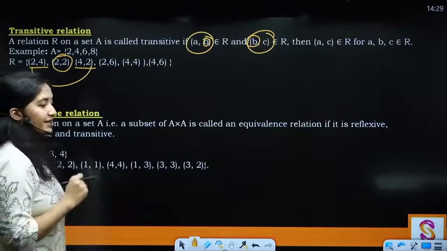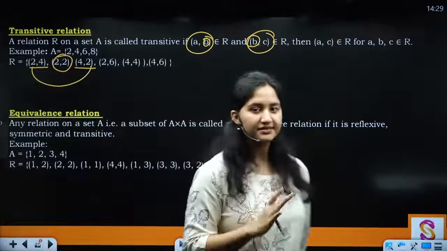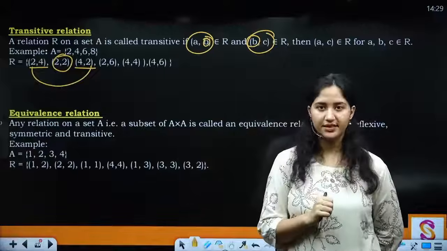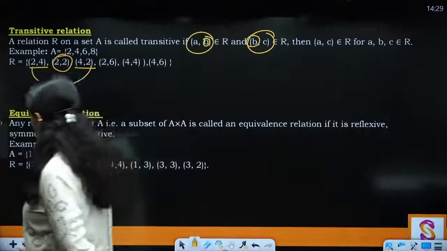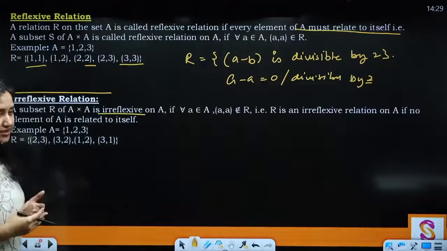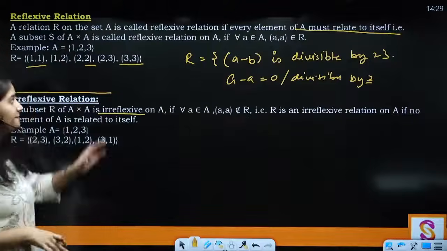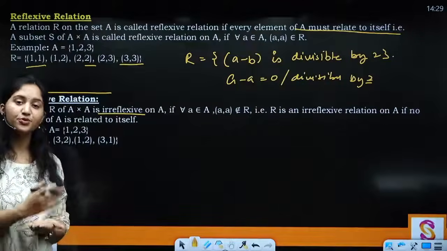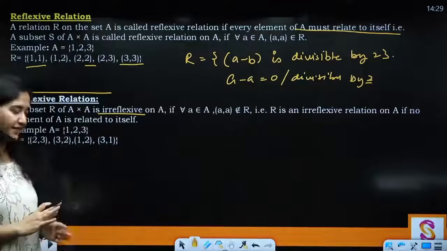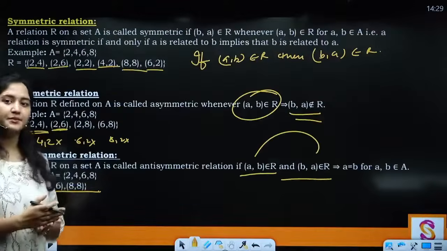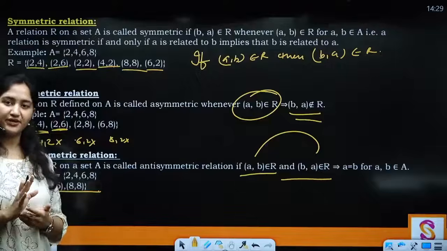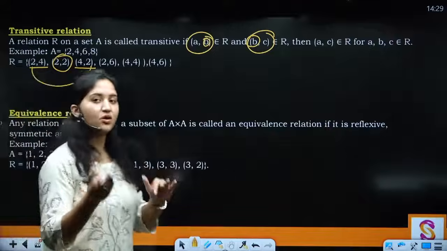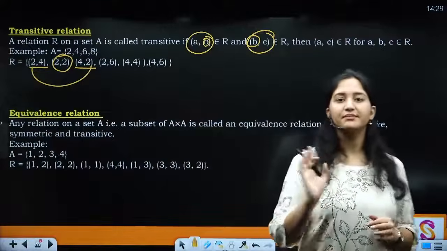Now finally, if a relation is reflexive, symmetric and transitive, then we say that it is an equivalence relation. Again, आपको याद दिला देती हूँ that the only major things that you're supposed to remember are: reflexive relation, जिसमें (A, A) should belong to R for all A's, ठीक है? Then symmetric, if (A, B) belongs to R, then (B, A) must be part of R. वो important है, right? And then you have the transitive property, if (A, B) and (B, C) belong to R, then (A, C) must belong to R.